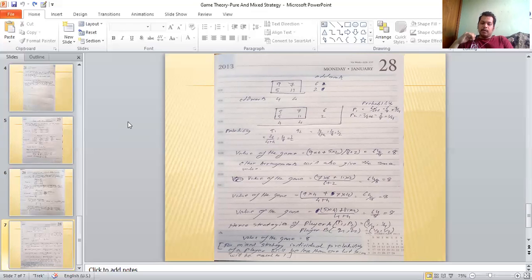The value of the game, this is the particular formula for finding the value of the game for a mixed strategy. That is 9 into 6 plus 5 into 2, so 9 into its oddment. I'm going via the column. So 9 into 6 plus 5 into 2 divided by 6 plus 2. Basically, I have multiplied the corresponding column values with their oddments, divided by the sum of the oddments of that column. This is how we have calculated using column 1.